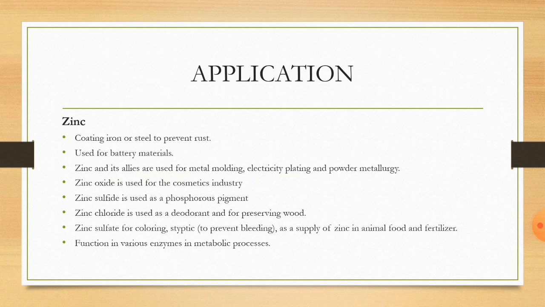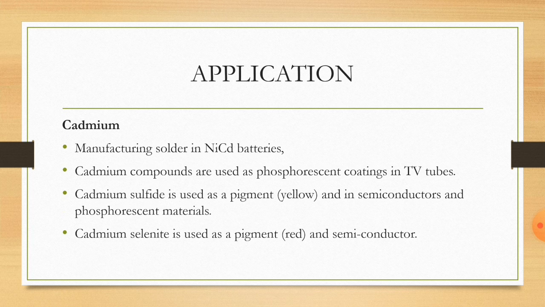The next is an important function for our body, especially in metabolism. The function of zinc in our metabolism is to run the enzymes for carbohydrate metabolism, protein metabolism, or even fat metabolism in our body.